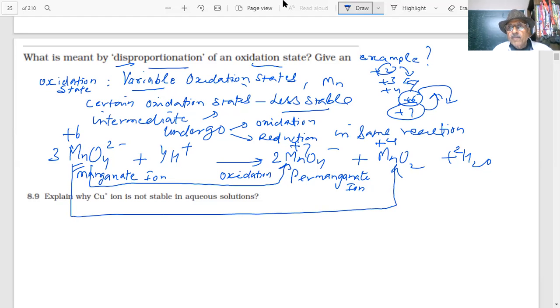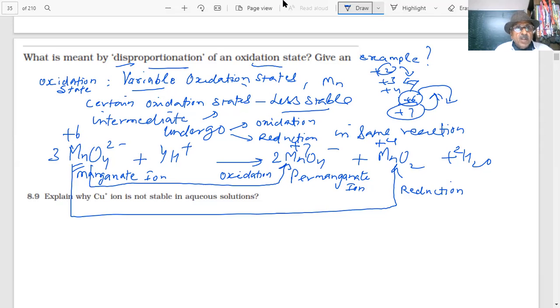What is this? Reduction. So MnO4 2 minus is being oxidized and reduced when we add acid. This is an example of a disproportionation reaction. We have to give an example of disproportionation reaction in the paper, students.